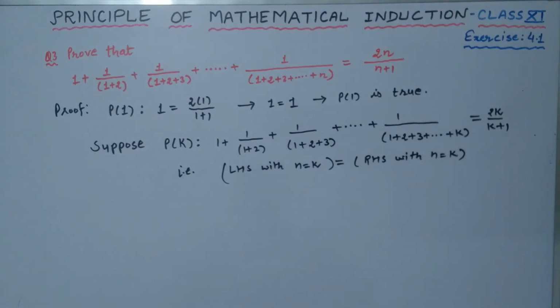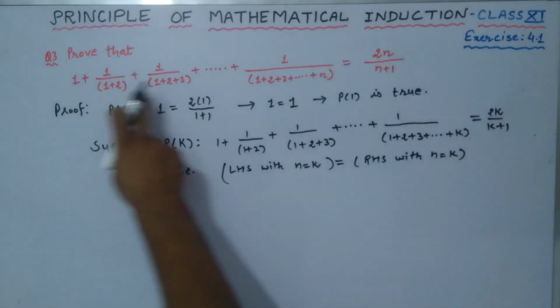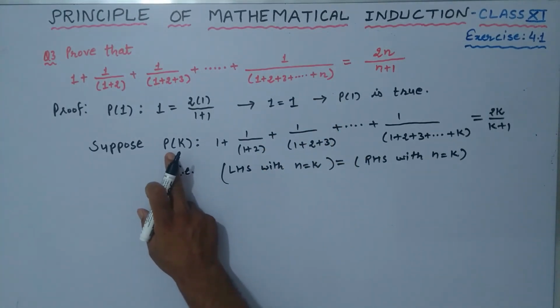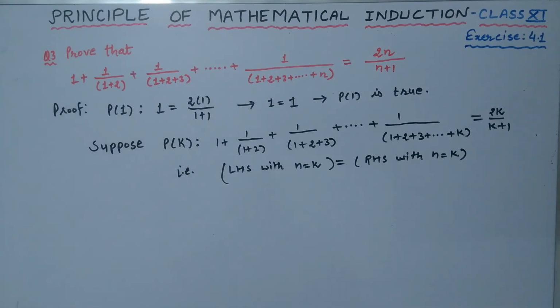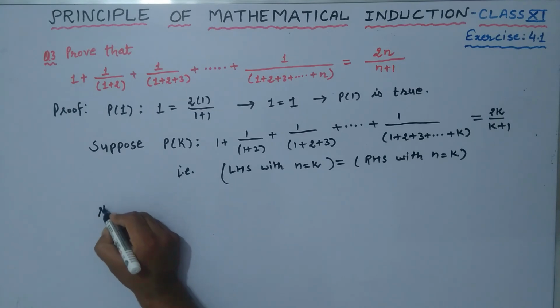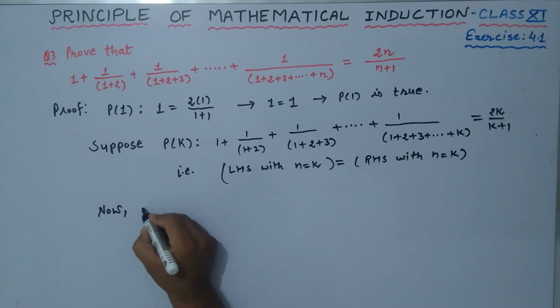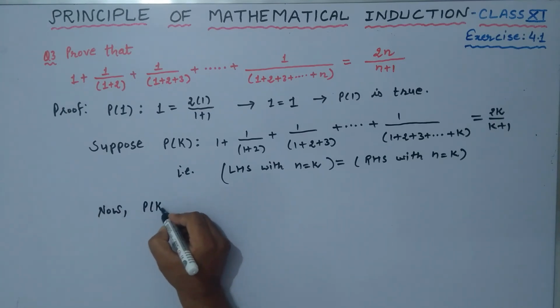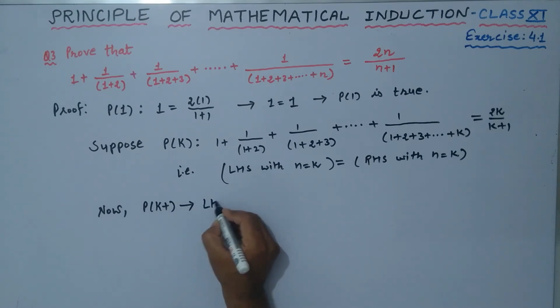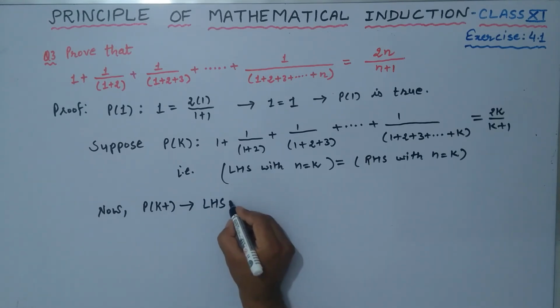Now what is the question? We are going to prove this statement is also true for n is equal to k plus 1 whenever this is true for n is equal to k. So here now P(k plus 1), first of all we shall talk about the left hand side.